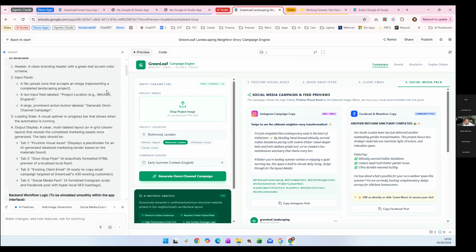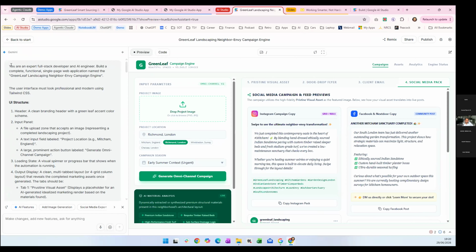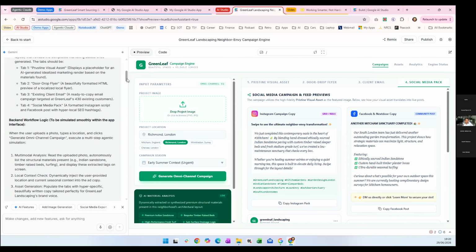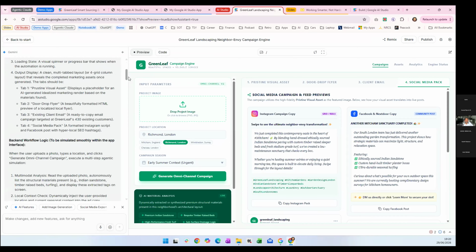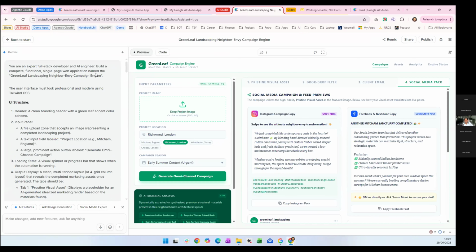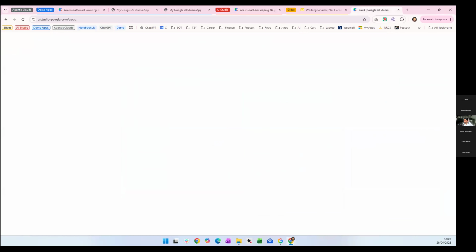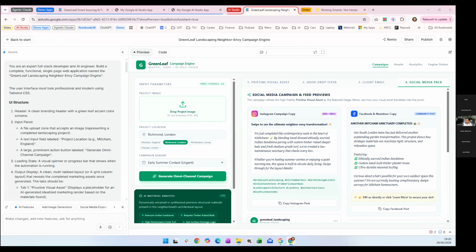Okay, so yeah, this is the actual prompt I put into the AI tool, but I do want to say this is much longer, but this was generated itself by AI, which is a little bit confusing. So you asked it to create a prompt that will create a campaign. So you are an expert. Build a complete functional single-page web application. Named the Landscaping Neighbor Envy Campaign Engine.